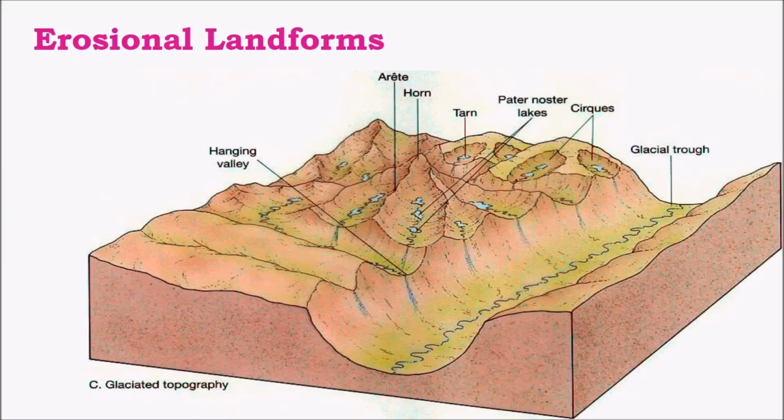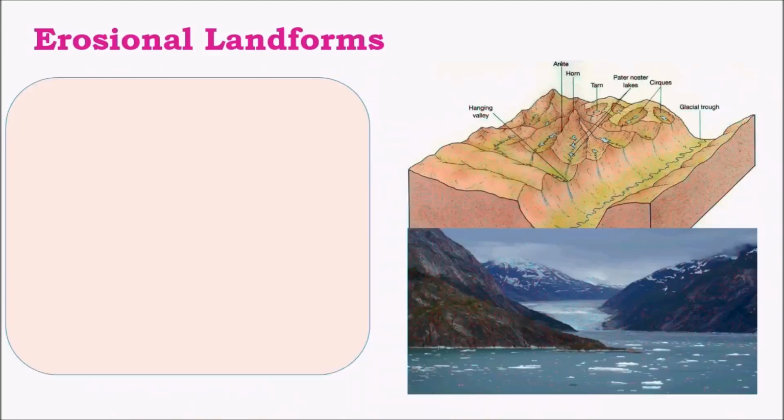And coming to erosional landforms associated with glaciers, these are the major erosional landforms: glacial trough, cirques, tarn lake, horns, arete, and then hanging valleys and waterfalls here and there. Let's take a look at all the erosional landforms in detail.